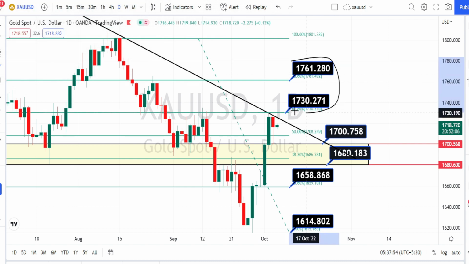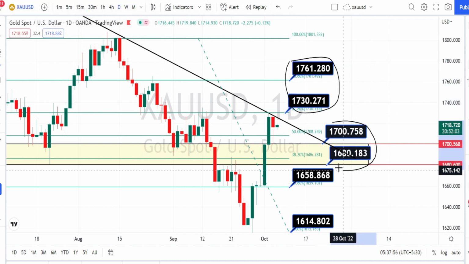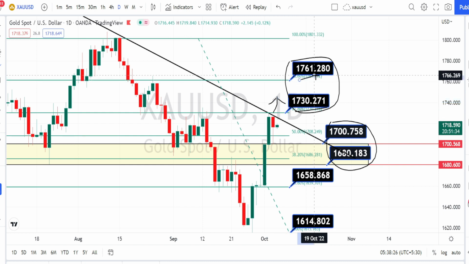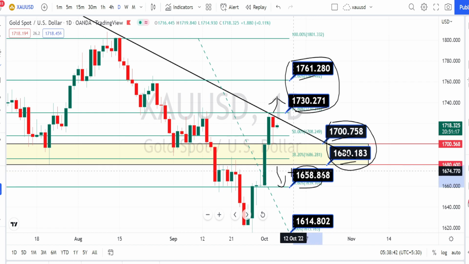So these are all the resistance levels and the support levels for current price action in daily time frame. So wait for the price action to break the resistance level of 1730 to take trades on the bullish side retracement, and the next level of resistance is going to be around 1761, and wait for the price action to break the support zone between 1700 to 1680, based on which bearish trend reversal will start in daily time frame. Next level of support is going to be around 1658, 1614.